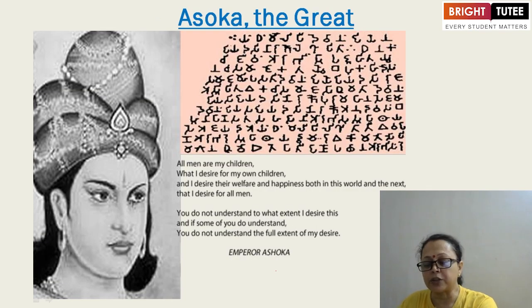This is now about Asoka the Great. What was his view? It is written in the edict, on a pillar. It has been collected by one of the archaeologists, and so nicely it is explained over here. All men are my children. It is a very famous statement of Asoka. He was treating his subjects just like a father. So the statement was also written in one of his edicts: All men are my children.